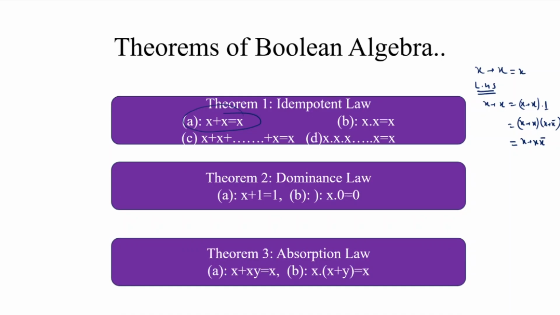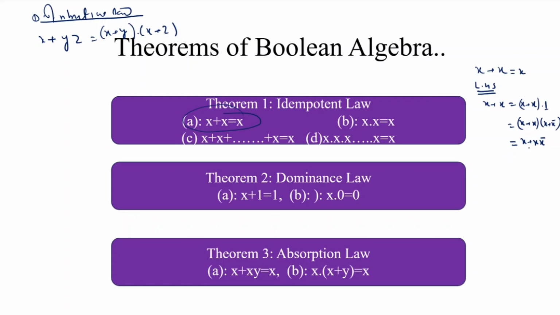Because we know, what is the distributive law? The distributive law says that if there are three variables x, y, z, then x plus y·z is written as what? x plus y, dot, x plus z. Suppose this is a variable y and this is a variable z, then this is written as (x plus y) and (x plus z).